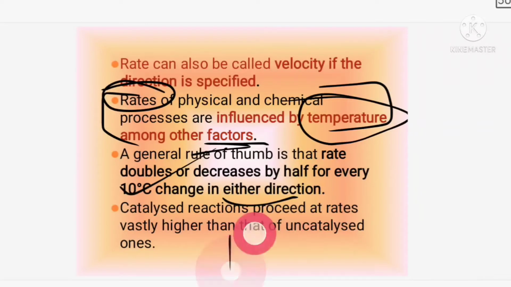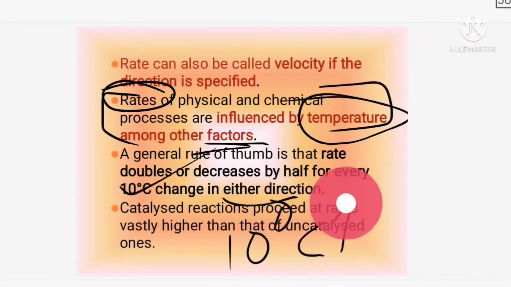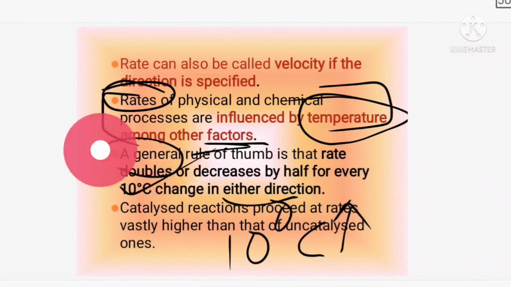For example, if there is a 10-degree rise in temperature, then the reaction will become double. It will become faster, it will double up. Okay, 2 times faster it will be moving. But if the temperature is reduced by 10 degrees Celsius, then the reaction rate will reduce by around half the speed. So half the speed will be reduced if you are decreasing the temperature.